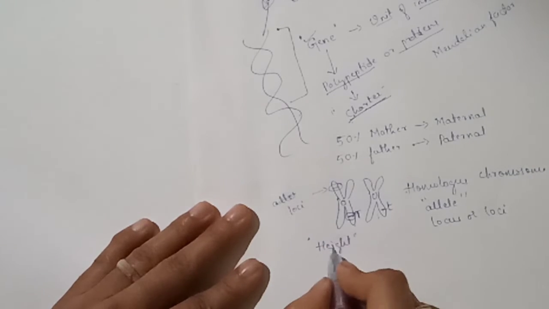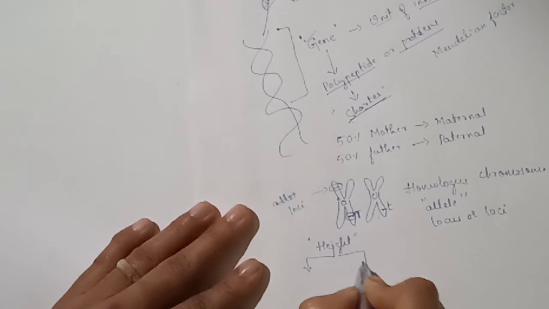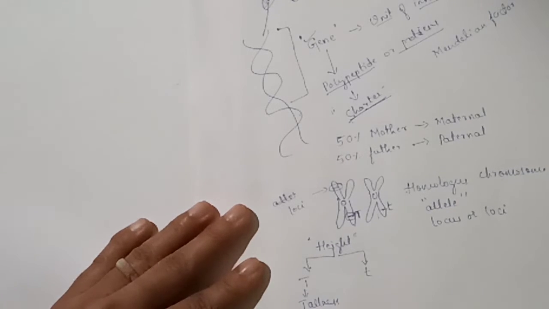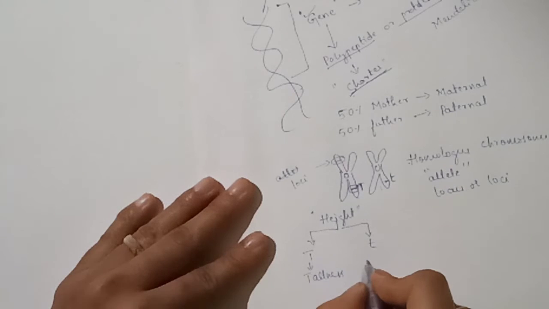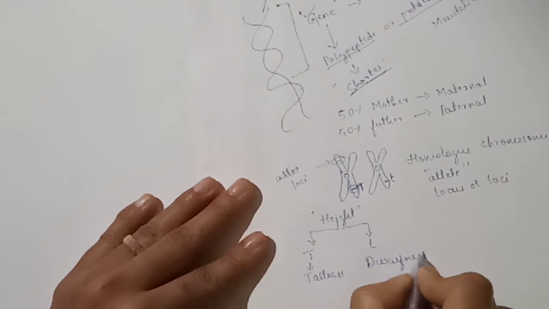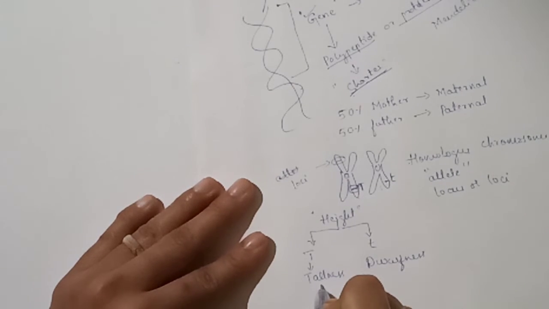Consider the character height in pea plant, or gene of height in pea plant. It has two alleles, one is capital T, another one is small t. Capital T is responsible for tallness and small t is responsible for dwarfness.